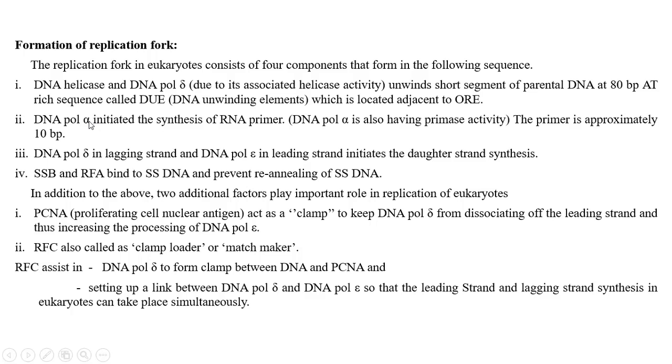There are three different polymerases that play important roles. So PCNA, proliferating cell nuclear antigen, plays an important role in clamping the DNA polymerase, and it shifts the DNA polymerases alpha, delta and epsilon during the synthesis of the leading and lagging strands and primer synthesis. RFC, replication factor C, is called the clamp loader or matchmaker. So PCNA with RFC shifts the DNA polymerase according to the synthesis of the leading and lagging strands.